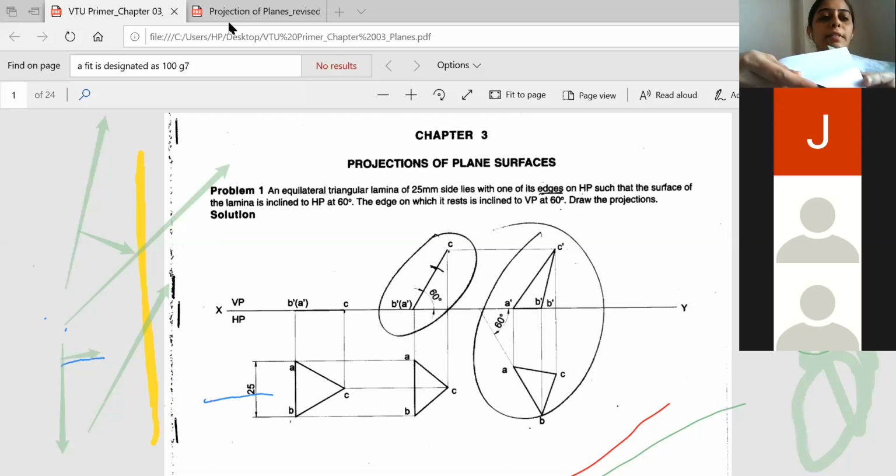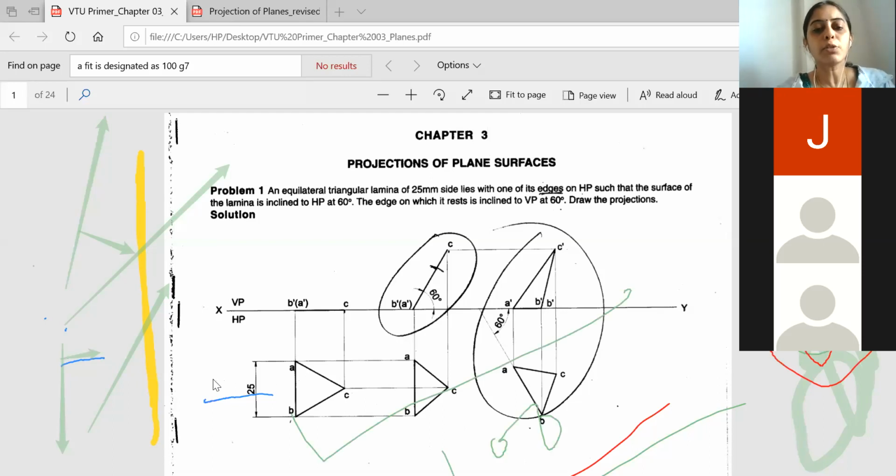This side will be considered as one of its edges. It is resting in such a way that it is parallel to HP, but at the same time it is perpendicular to our vertical plane. So you have to place the triangle lamina in this direction, such that when it shifts it will be shown in this way. You will always place one of its edges so that it is perpendicular to the vertical plane, and keeping that edge perpendicular to the vertical plane, you will construct the given